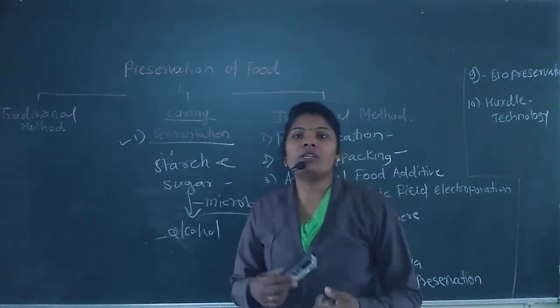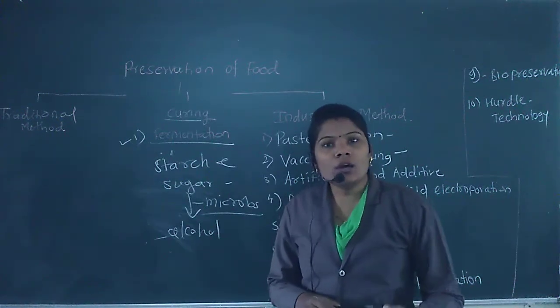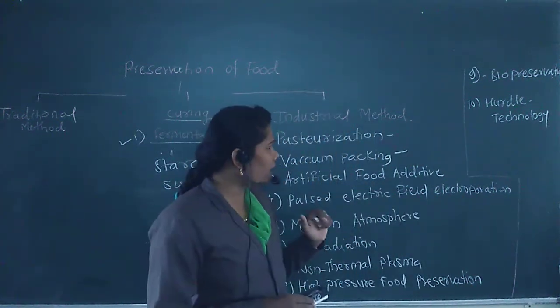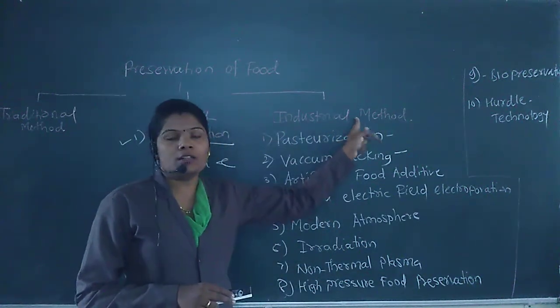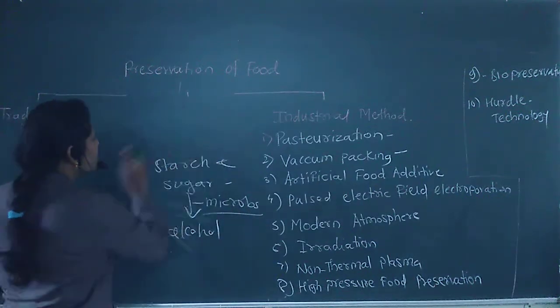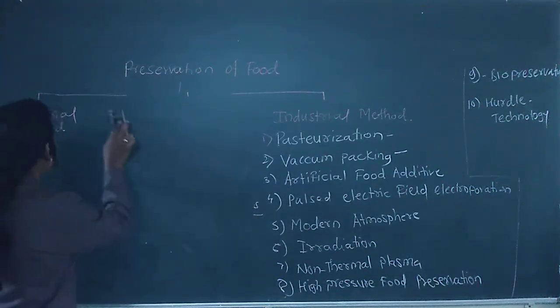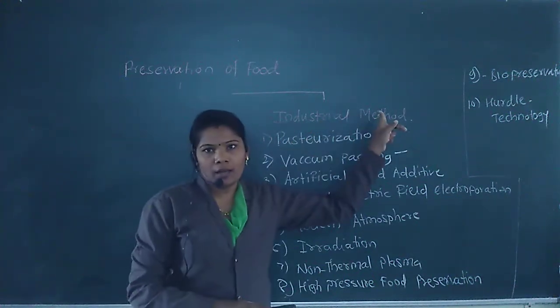These are the technologies mostly used in industry to preserve food. That is called the industrial method, or also the modern method. It is also a large scale method.